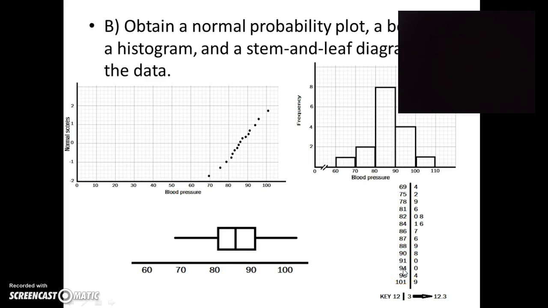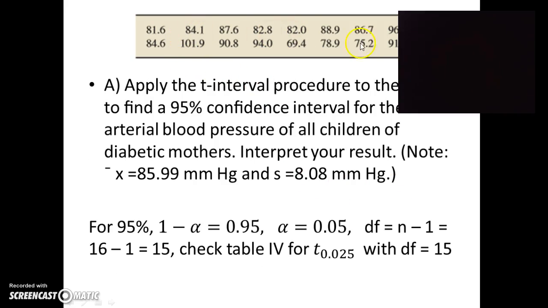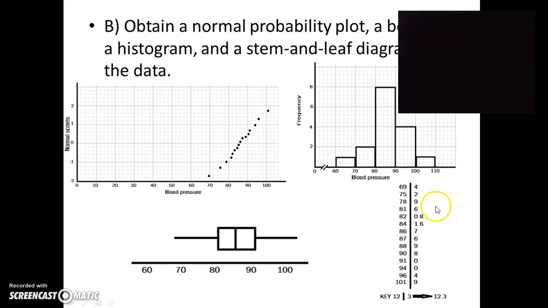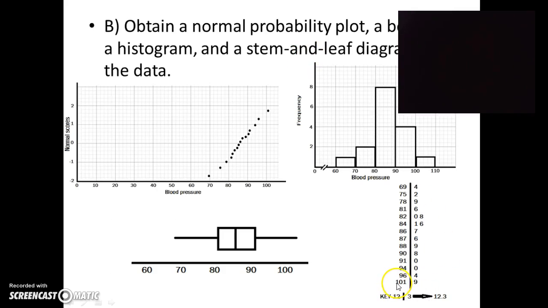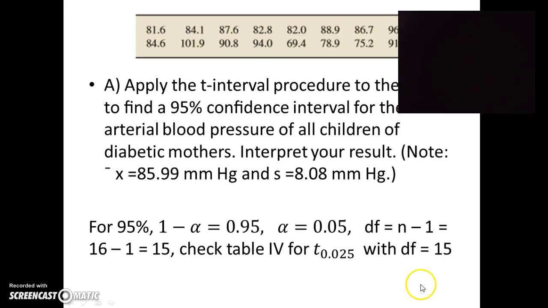Stem and leaf diagram. Actually, when we go back, the numbers are decimals, so when we do the stem and leaf diagram, we should look at the key to understand the numbers. The key says 12 and this is 3. It means 12.3. It's not 123. It's 12.3. So the least number in here is 69.4, yes, it's 69.4. And the greatest number is 101.9. Yes, it's 101.9.